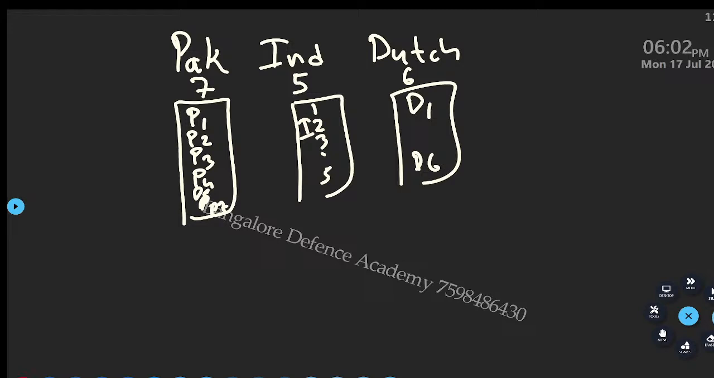Now the 3 nationalities will always sit together. That means these people will sit together here, and these will sit together here. Now imagine, can you tell me that the Pakistanis will only come first? Are you sure with that? Can you tell that the Dutch will be coming first? No. So how many possibilities do I have?